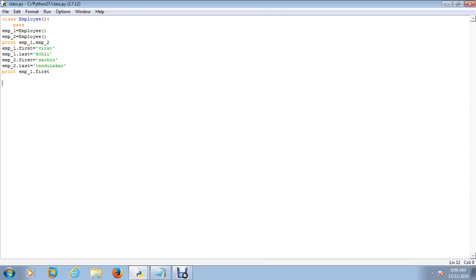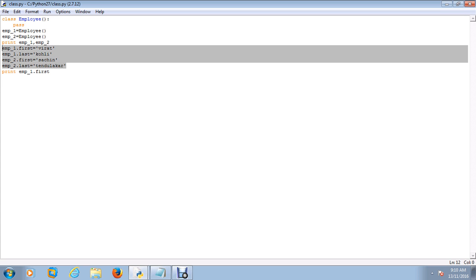So this is not a good way. Now you will understand how I'm going to build the classes. Let's see how to reduce this, so I don't have to type all this code manually every time.